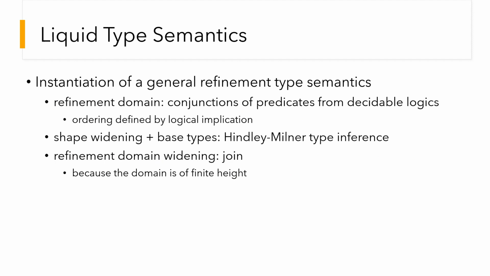Liquid types are a particular instance of our parametric semantics. Shape widening and inference of base types is done by first calling Hindley-Milner type inference. The refinement domain is a finite conjunction of chosen decidable predicates. This domain is of finite height, so no widening is really needed. Technically, join can be used as widening. Liquid types are not context sensitive. So what happens is that execution nodes are in one-to-one correspondence with the program locations.